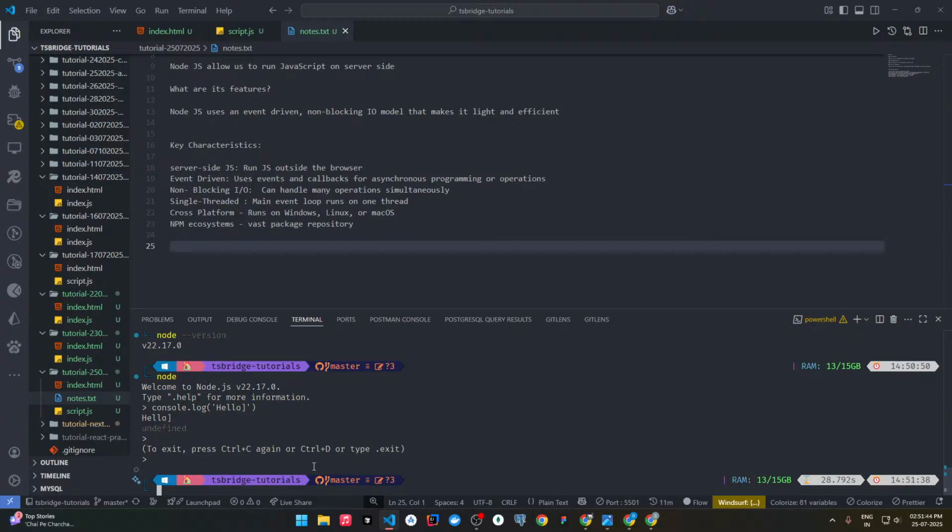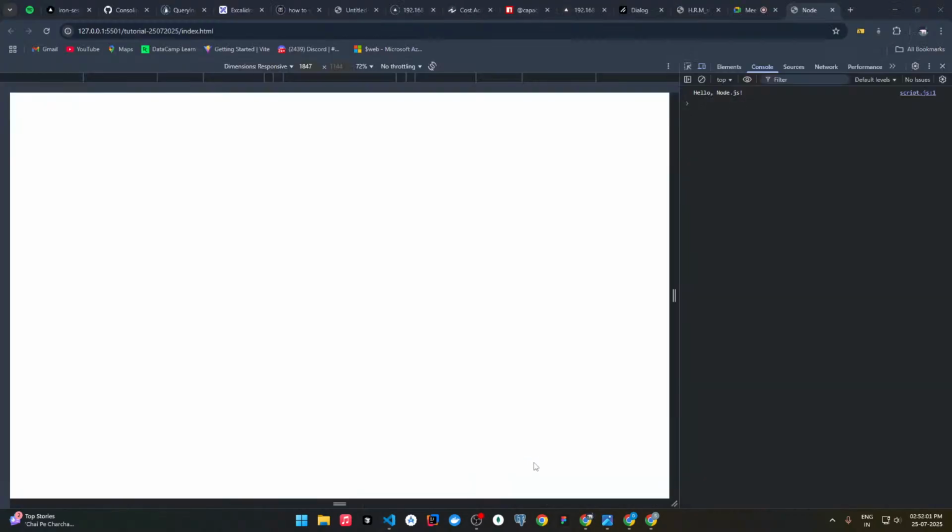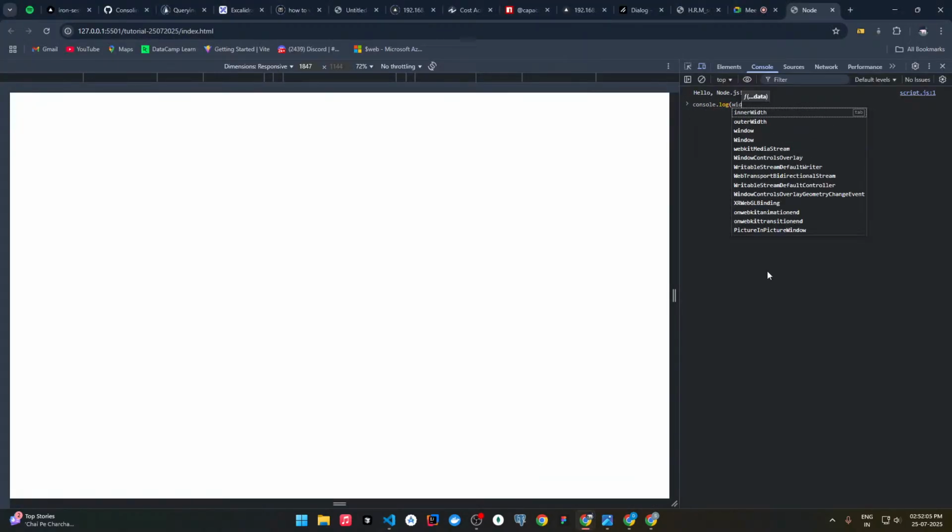See the difference between Node.js and browser JavaScript. The browser has window, document, and DOM APIs. Within the browser we can access the window, which is the whole window. Let me show you. Console.log window.